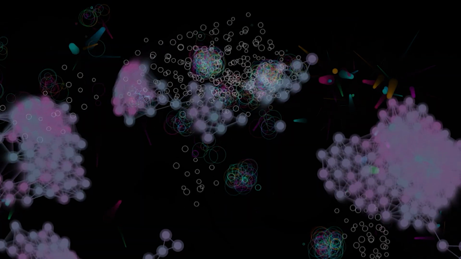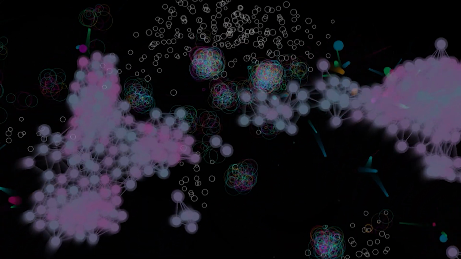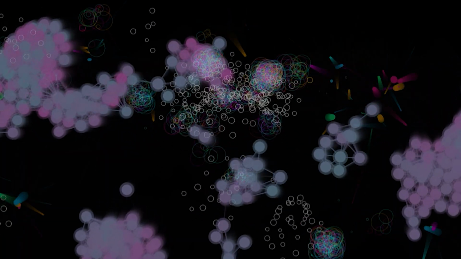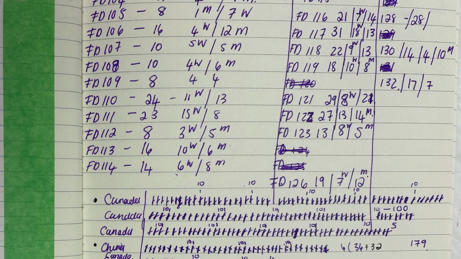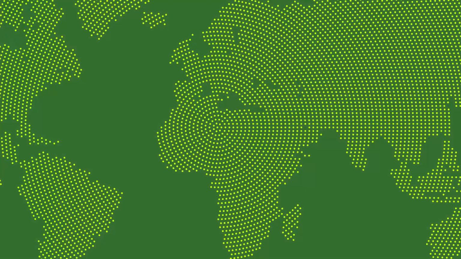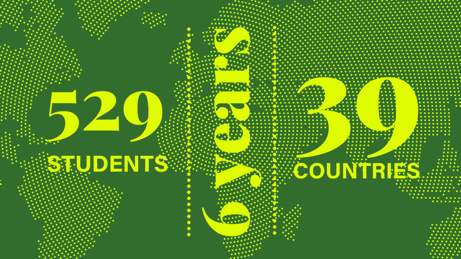I call this methodology the Interpartive loop, a temporal feedback system between human intention, AI interpretation, and process data. The project unfolds in three distinct movements. The first is the scattering. The source material was deeply personal. A dataset I manually curated representing 6 years of teaching, 529 students from 39 countries.